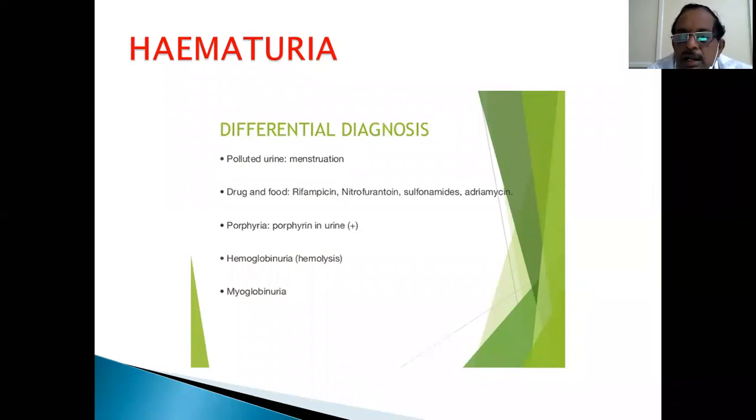Polluted urine is one of the reasons for blood in the urine. I said menstrual contamination of urine produces hematuria. You can find RBCs also in that, so you have to wait to confirm till the bleeding subsides. Then bleeding from carcinoma of the cervix can also be mixed with urine.